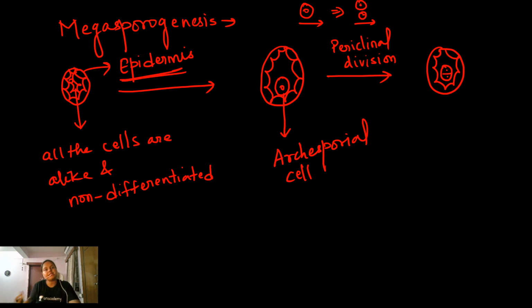What happens in anticlinal division? It is always perpendicular to the plane. So periclinal division results in the formation of a number of layers. Okay, so what happens? Periclinal division takes place and two cells are formed. The cell which is facing towards the epidermis,